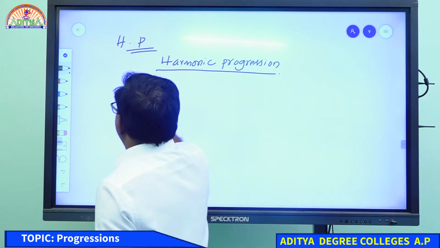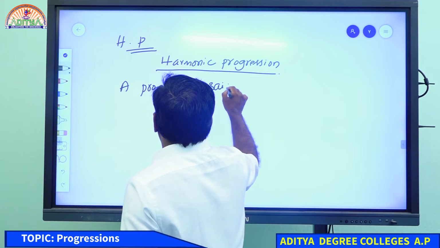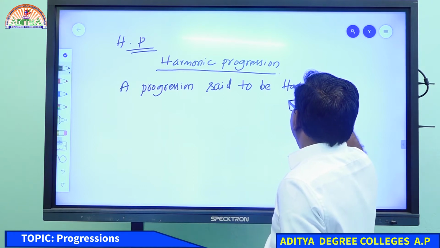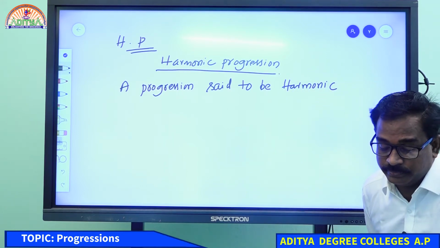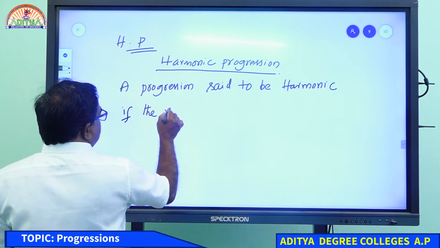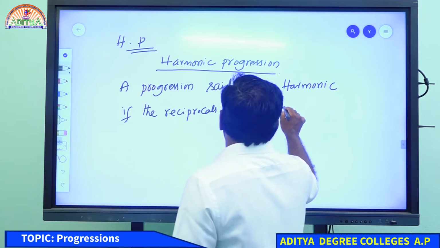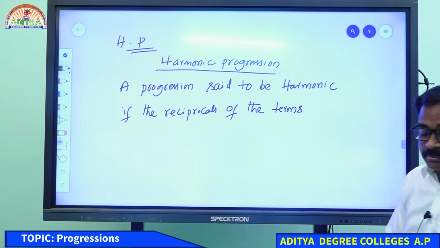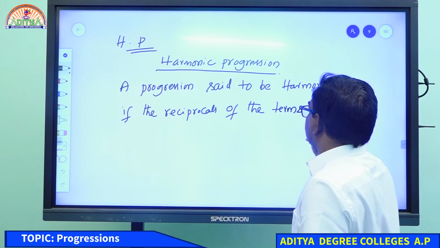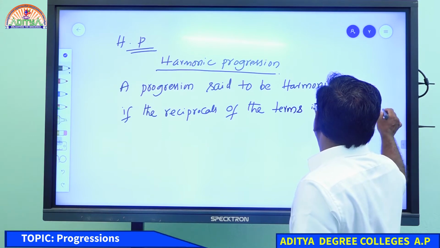There is no special formula for this. A progression is said to be harmonic if the reciprocals of the terms in the progression form an arithmetic progression, terms in AP.